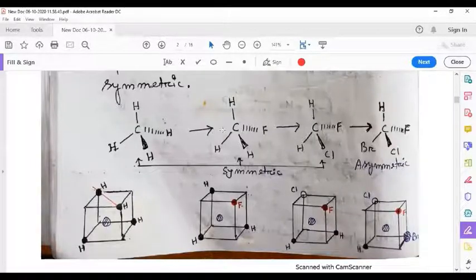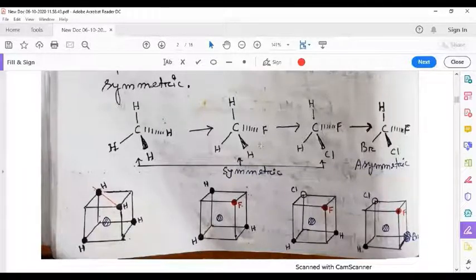Then if we consider a derivative of methane, if we substitute one hydrogen, let's say by fluorine, then this is also symmetric because it is going to have a plane of symmetry, and that plane will go through this HCF bonds and will divide these hydrogens, this H angle.